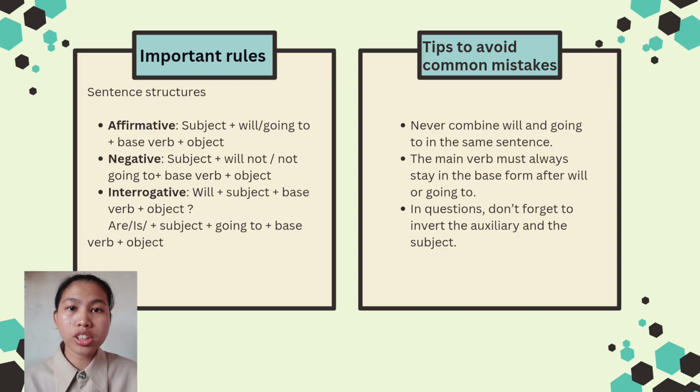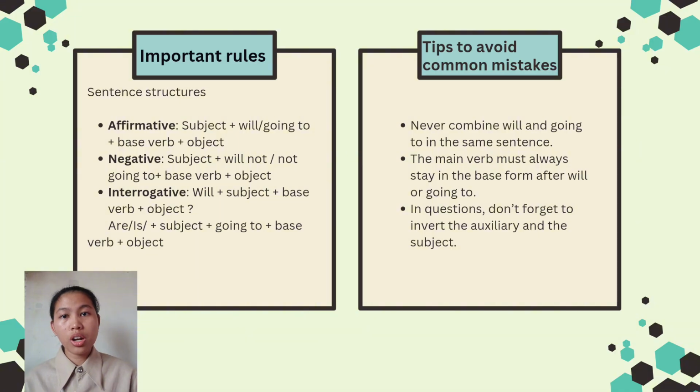The sentence structures for the three sentence types are different, so make sure you are doing it correctly. For affirmative sentence, the structure is subject plus will or going to plus base verb plus object. For negative sentence, the structure is subject plus will not or not going to plus base verb plus object.